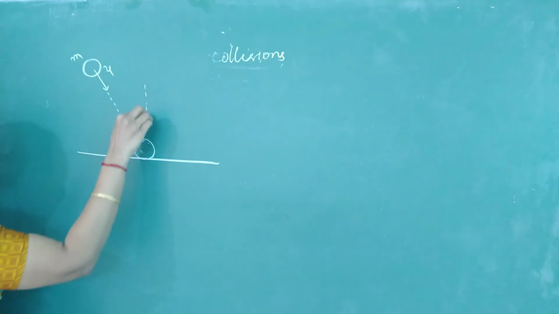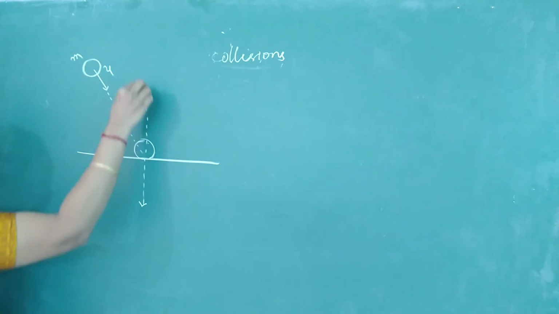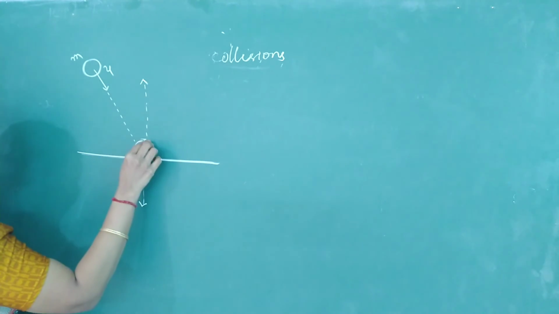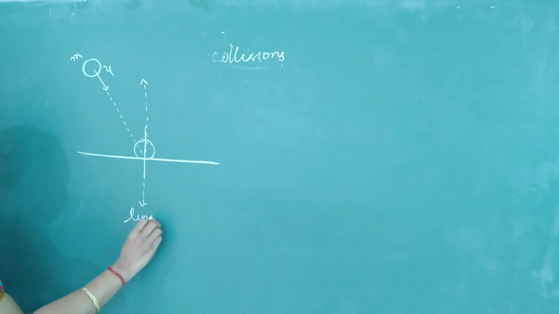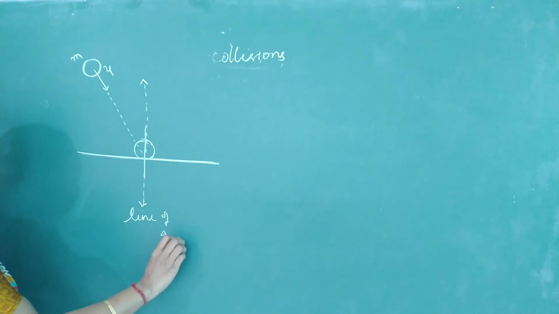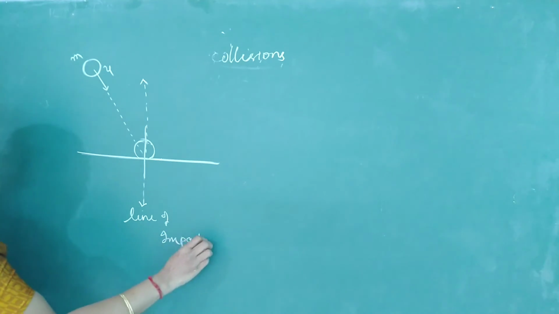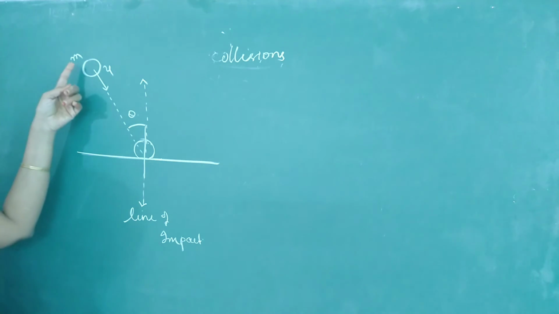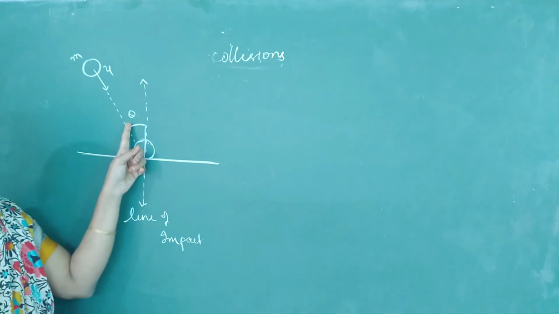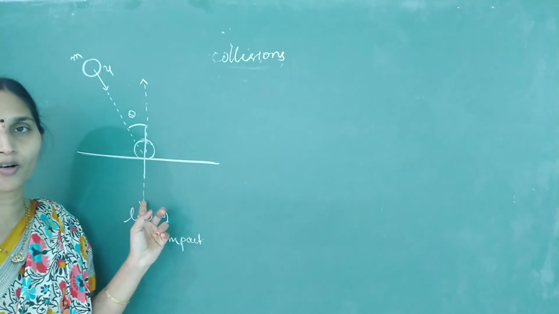This is the common normal. This is the common tangent. Perpendicular to this will be your common normal. What do you call this? Line of impact. And let this angle be theta. The body is coming and colliding with the ground, making an angle theta with the common normal.